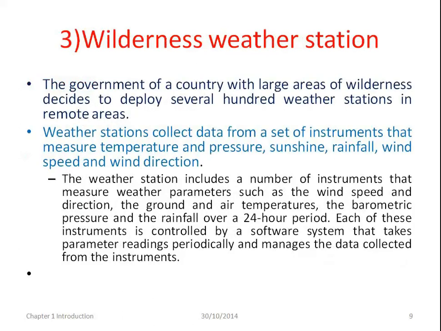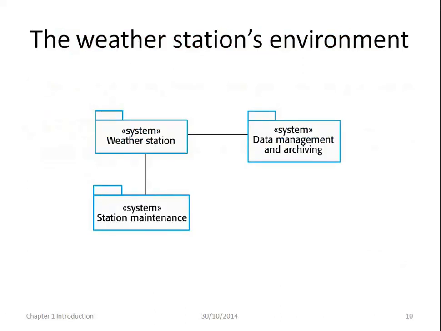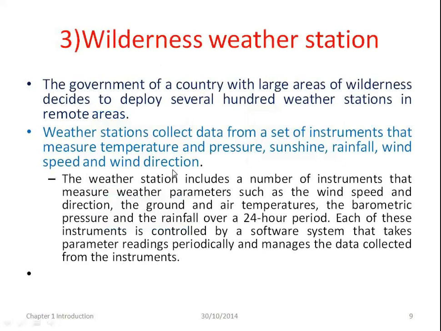And the second example is the wilderness weather station. In the given diagram, there is the weather station environment. Under this weather station, there are three components: the weather station, data management and archiving, and station maintenance. So what is the use of all three components? Let's see one by one. What is the wilderness weather station? The government of a country with large areas of wilderness decides to deploy several hundred weather stations in remote areas.